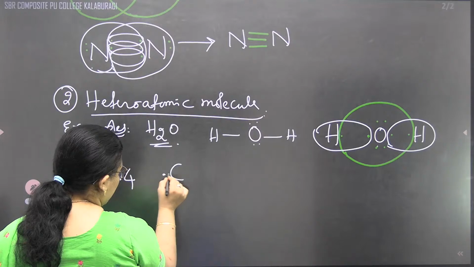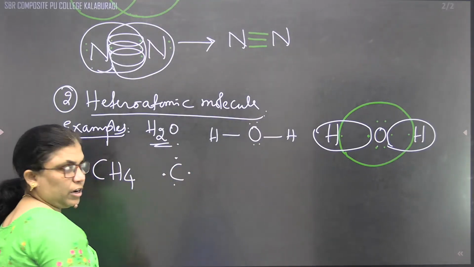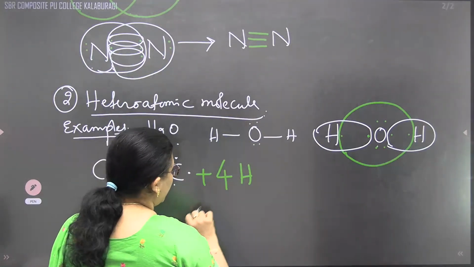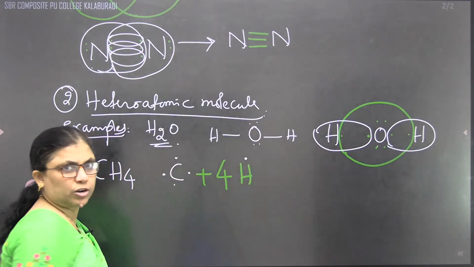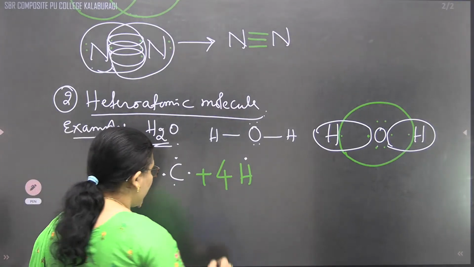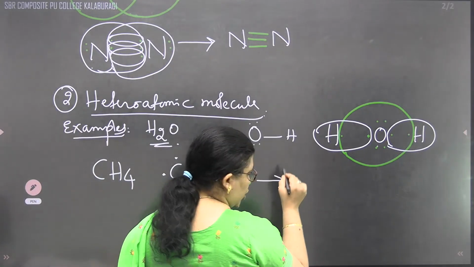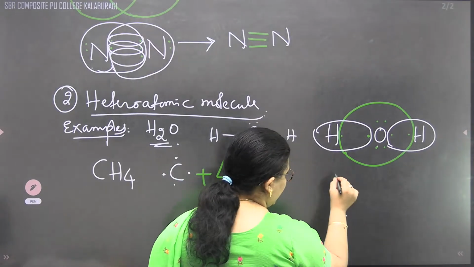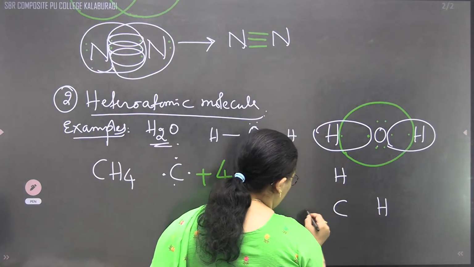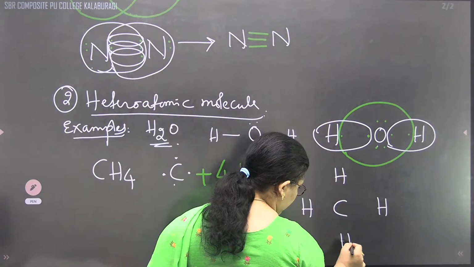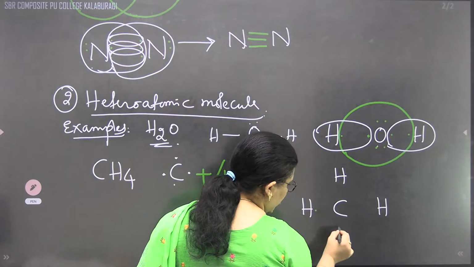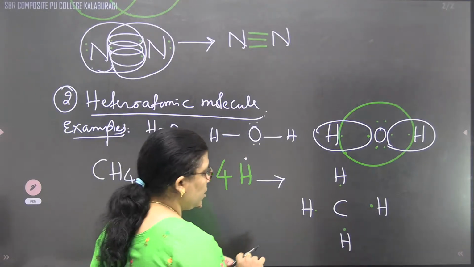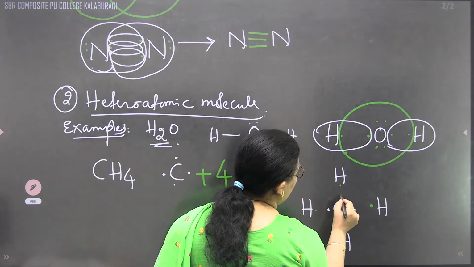1 carbon contains how many valence electrons? 4 valence electrons. Carbon contains 4 valence electrons, and we are writing 4 hydrogen. 4 hydrogen means hydrogen is carrying only 1 valence electron. That's why when we are representing the formation of a covalent bond in methane molecule, we'll write carbon at the center and 4 hydrogen at the 4 corners of a tetrahedron, as we know very well. Correct? 1, 2, 3, 4. This is the individual valence electron carried by hydrogen and the 4 valence electrons carried by carbon.